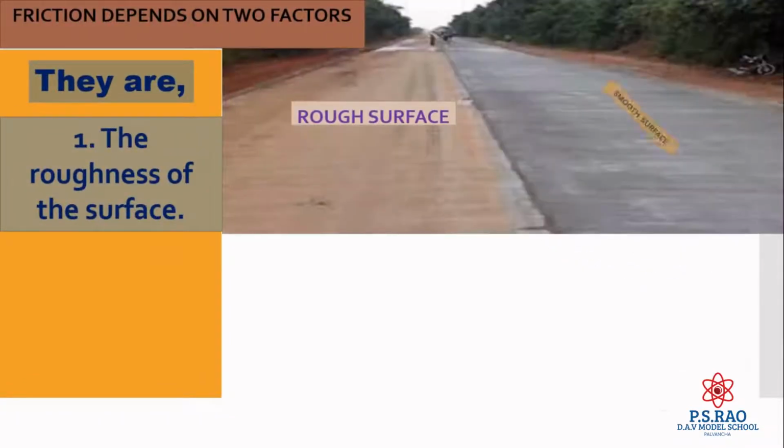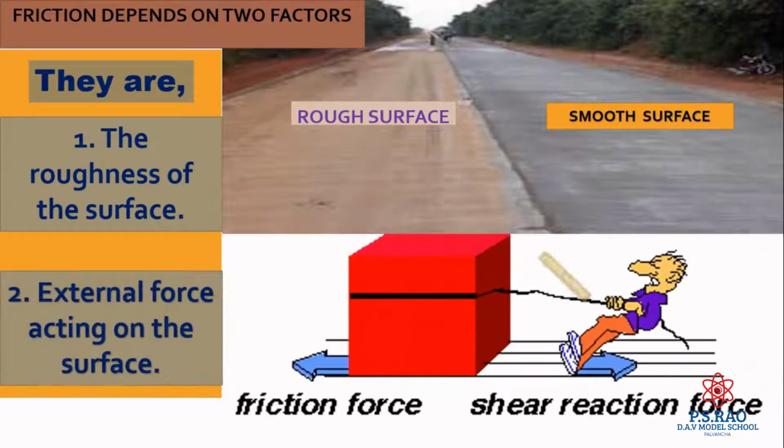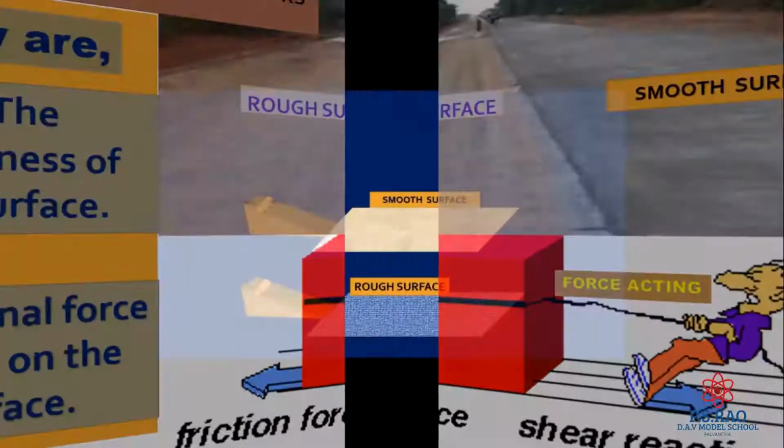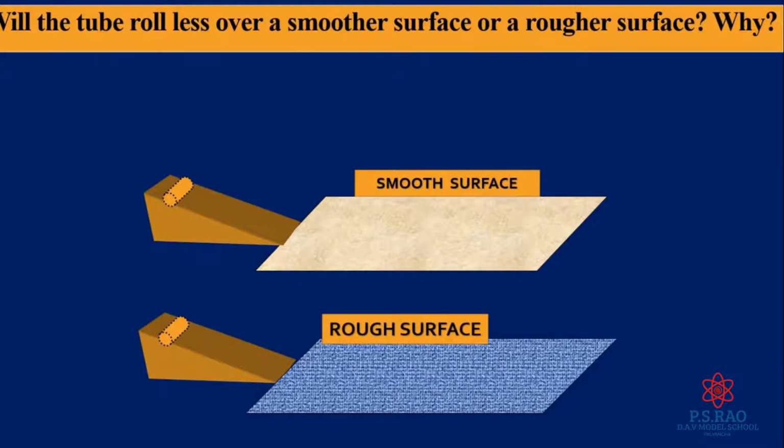They are: 1. The roughness of the surface. 2. External force acting on the surface. See here, two surfaces. One is the rough surface, the second is the smooth surface. Will the tube roll less distance over a smooth surface or a rough surface? Why? Let us see the activity.